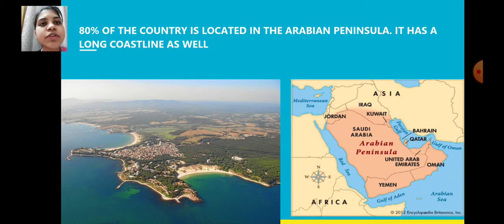Eighty percent of the country is located in the Arabian Peninsula. It has a long coastline as well. So over there, see the second picture. That is the picture of the Arabian Peninsula, and it has a long coastline as well. See the first picture. That is the coastline of the Arabian Peninsula.